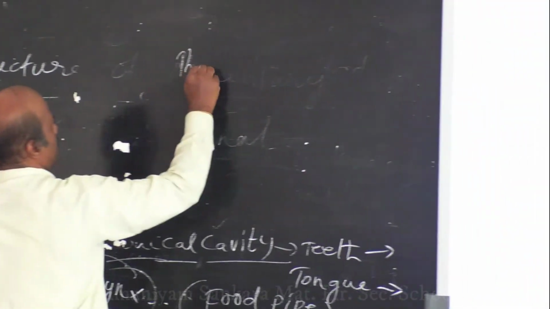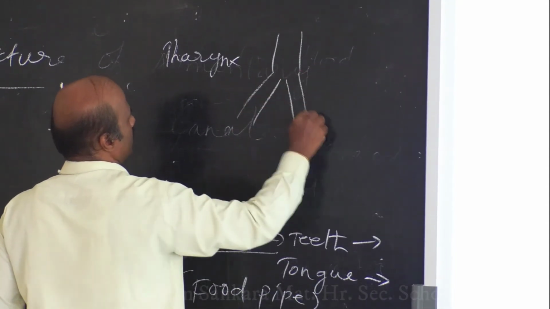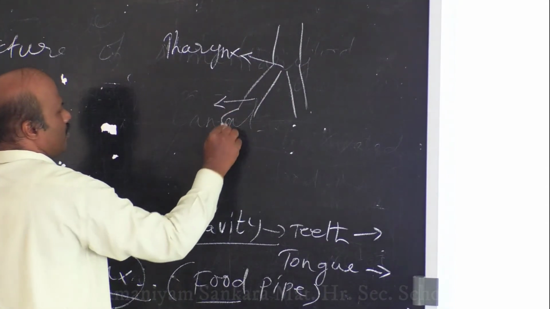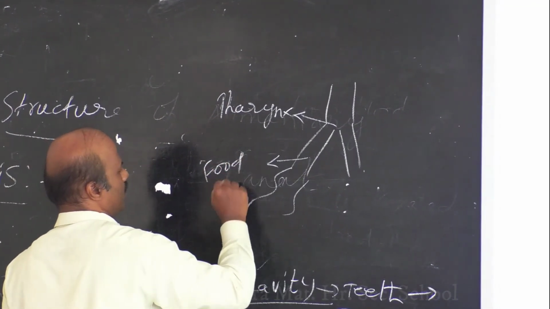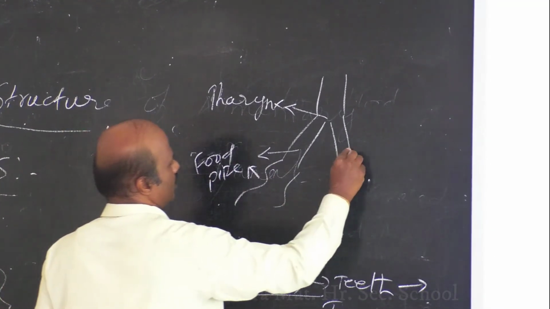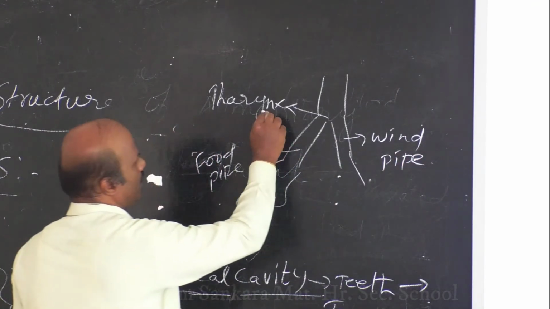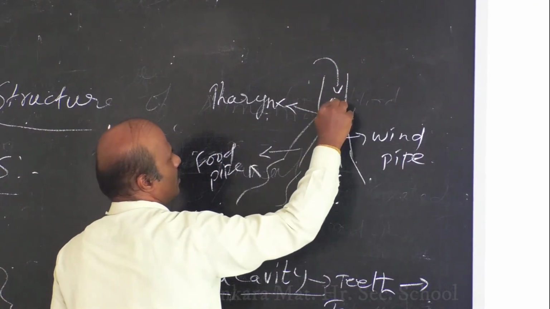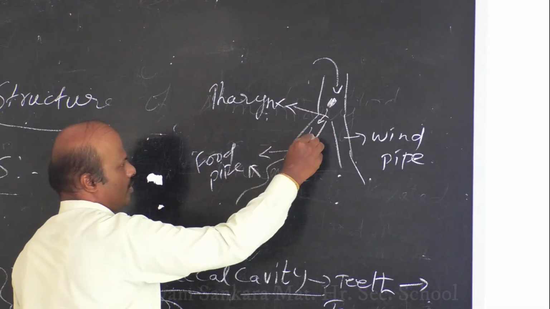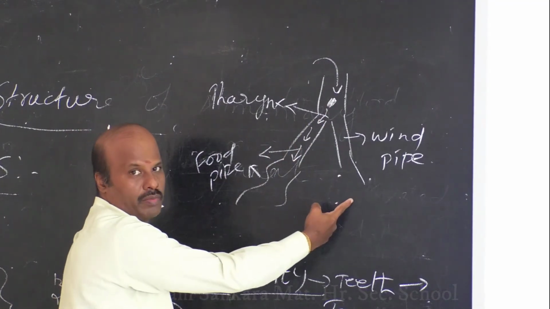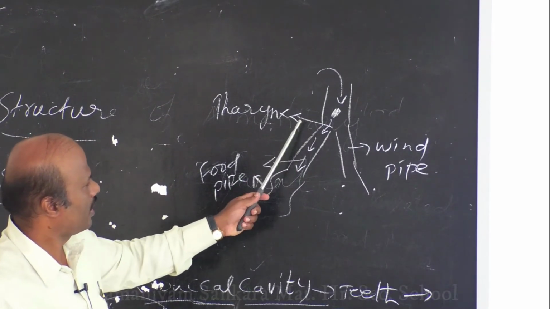So this structure is called the pharynx. From here you have the oesophagus and all those things. This is called the food pipe, and this is called the windpipe. Once you take food, when the food is ingested, it has to pass only through this food pipe. It should not pass through the windpipe. Is it clear? The pharynx is a common passage.